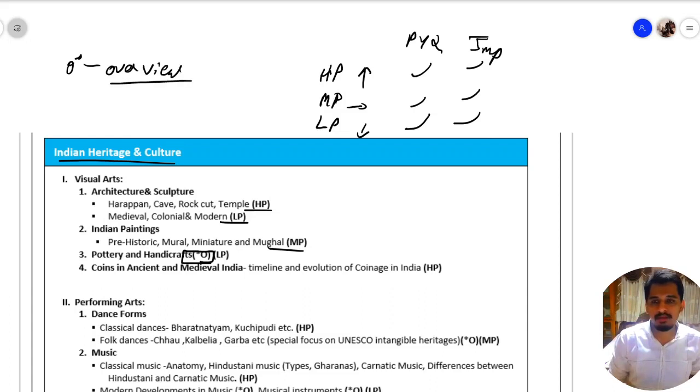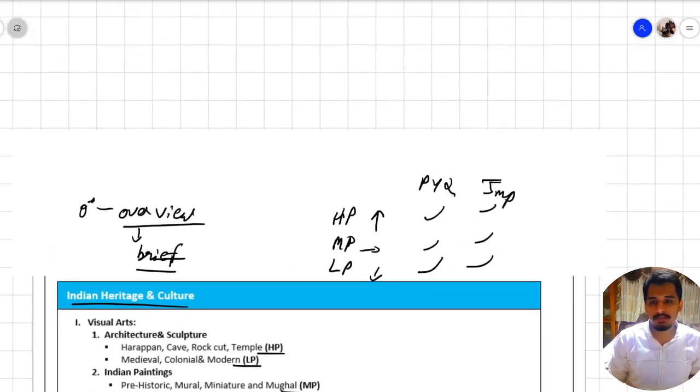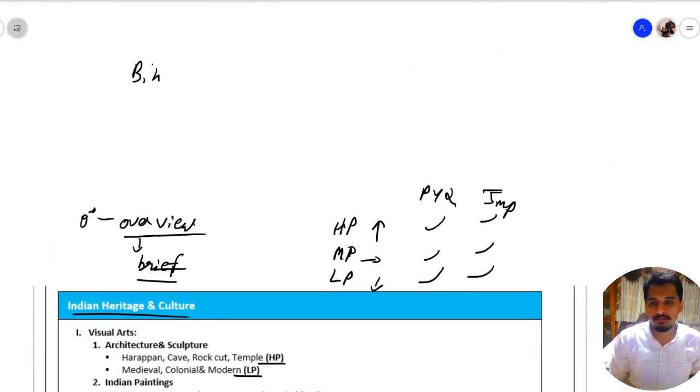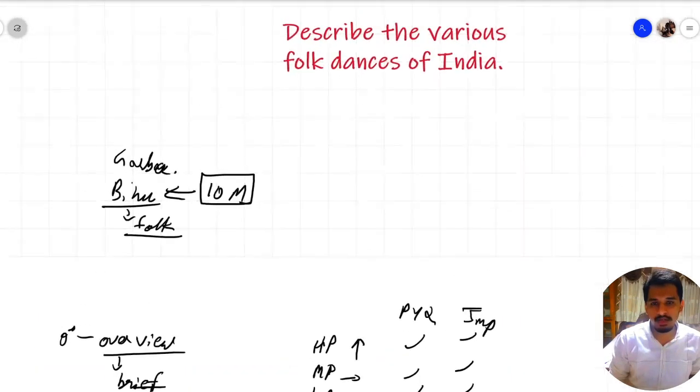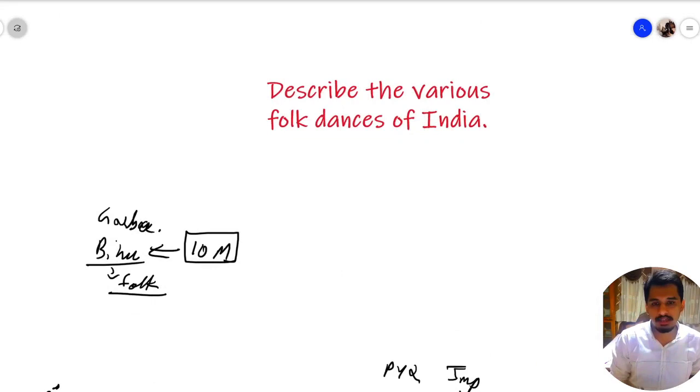What I mean by overview is that you should study these topics in just brief. You do not have to study each and every aspect of this topic. Suppose we have Bihu. Bihu is one of the folk dances of India. But UPSC is not going to ask you a standalone question of 10 marks to describe what Bihu is or what Garba is. It is going to ask you a question something like this: describe the various folk dances of India.